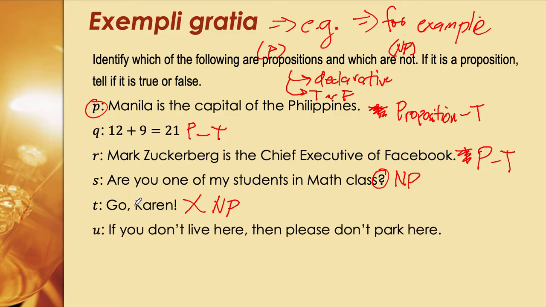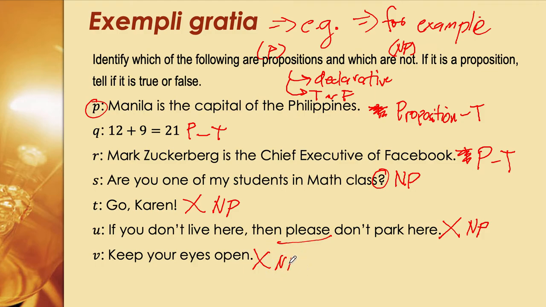Next, if you don't live here, then please don't park here. So is this declarative first and foremost? So you can see if you don't live here, please don't park here. So it's telling you to not park here. So this is an imperative statement. So this is not a proposition because it's not declarative. So therefore NP. And we have V, keep your eyes open. Again, it's imperative. It's not declarative, so therefore it's not a proposition.